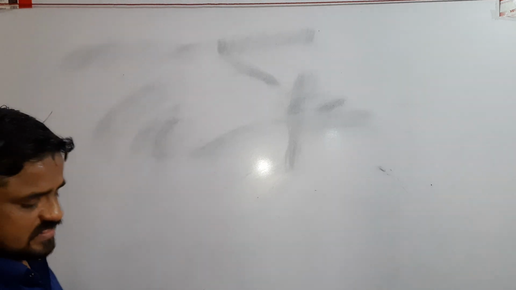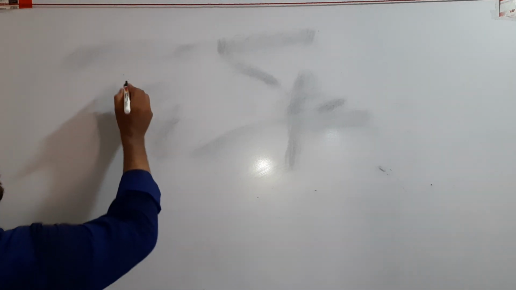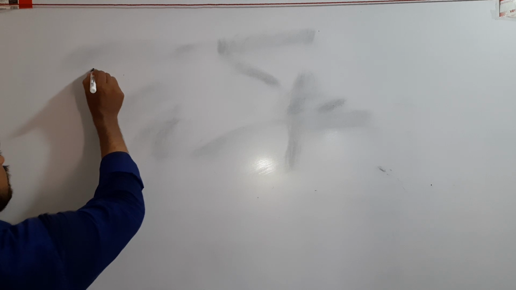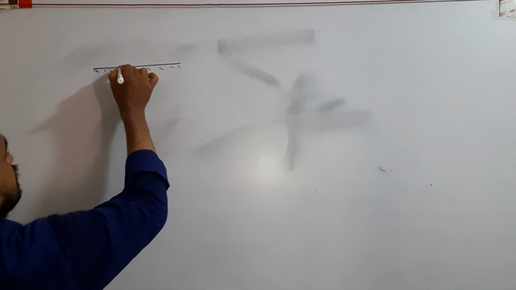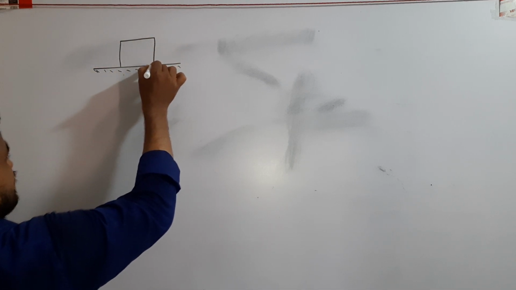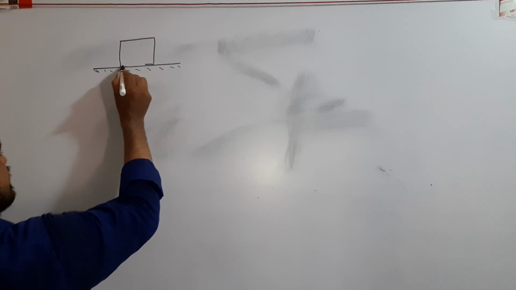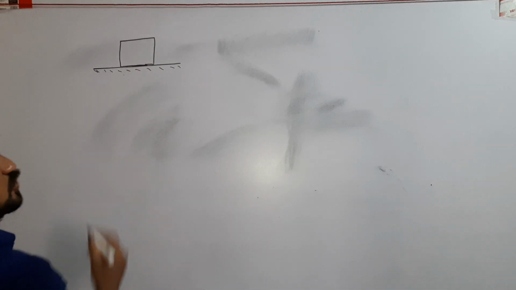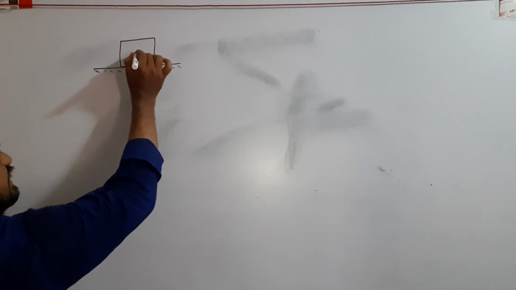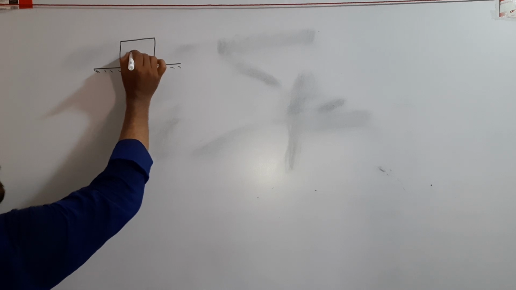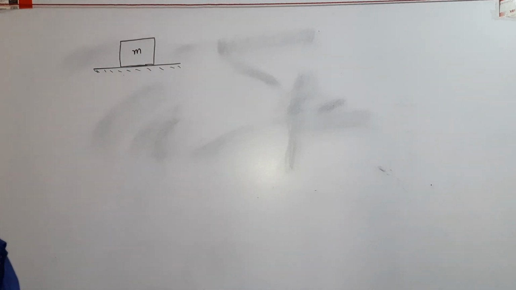For example, let a body be placed on a smooth horizontal surface or ground. See here, this is a body of mass m placed on a horizontal surface. How do you represent the direction of normal force? How do you find the magnitude of normal force?